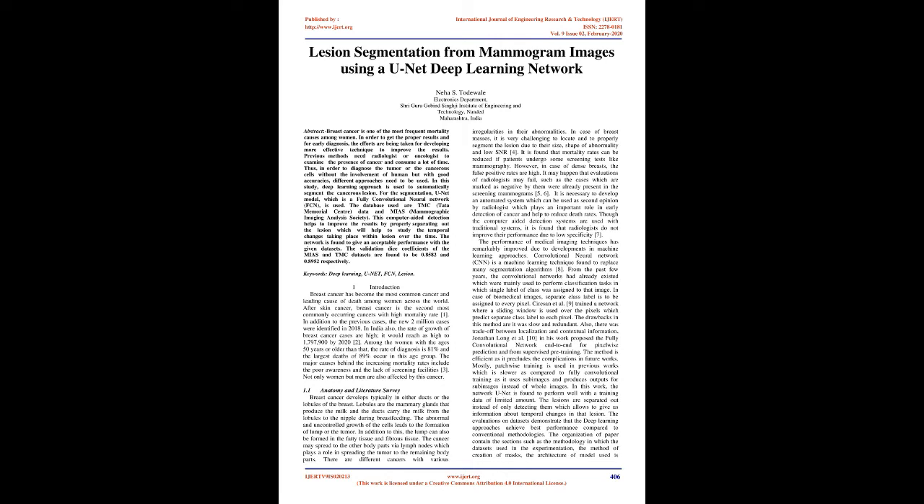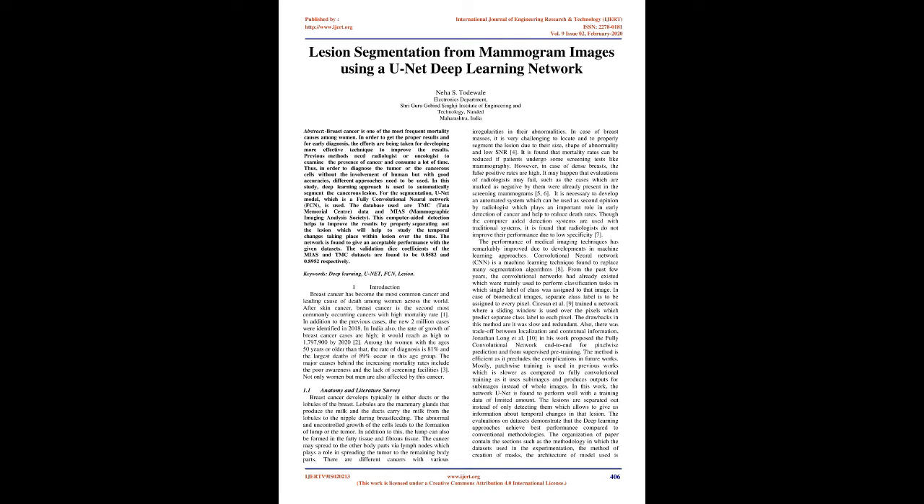1. Introduction. Breast cancer has become the most common cancer and leading cause of death among women across the world. After skin cancer, breast cancer is the second most commonly occurring cancer with a high mortality rate [1]. In addition to the previous cases, 2 million new cases were identified in 2018. In India also, the rate of growth of breast cancer cases is high. It would reach as high as